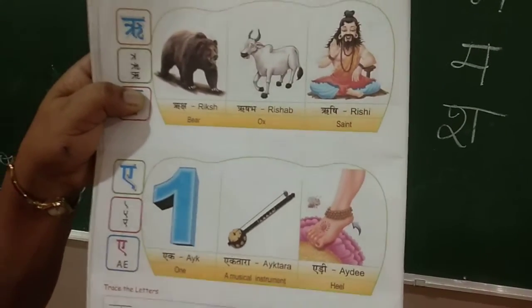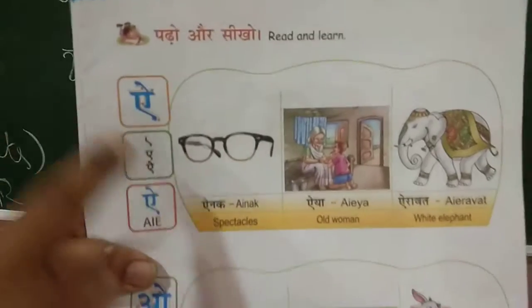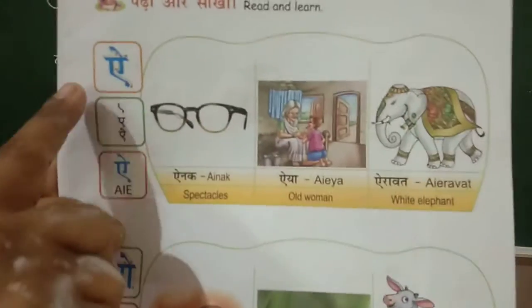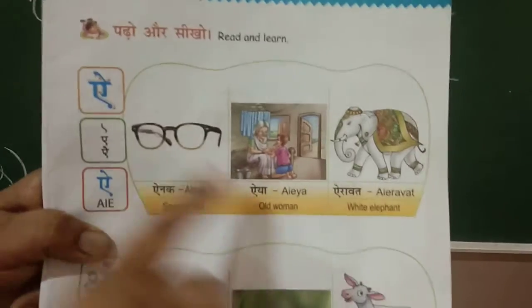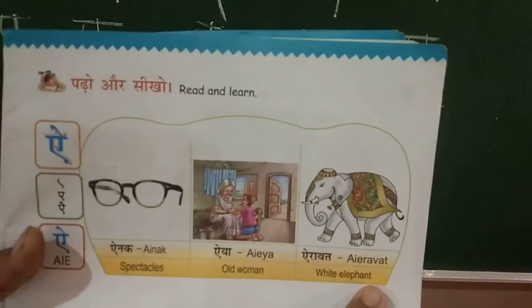Okay, it's a heel. The next letter after A, what will come, children? I. Letter I. I say ainak. Ainak यानी spectacles. I say Aya. She is an old woman. I say Airavat. Airavat यानी elephant.